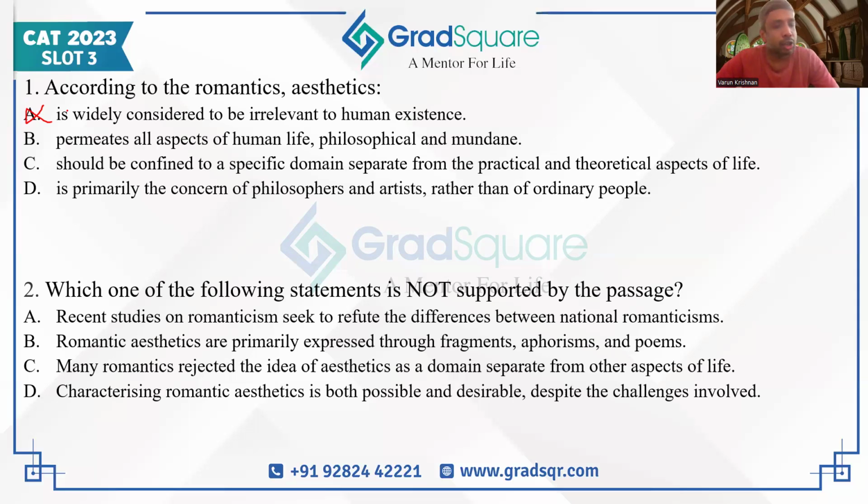C says should be confined to a specific domain separate from the practical and theoretical aspects of life. This is what the romantics do not agree with. That's why C is not the correct answer. Absolutely the opposite of whatever is written in the passage. D says is primarily the concern of philosophers and artists rather than of ordinary people. Again, the romantics are saying that aesthetics are a part of ordinary people's life. So D is also not the correct answer.